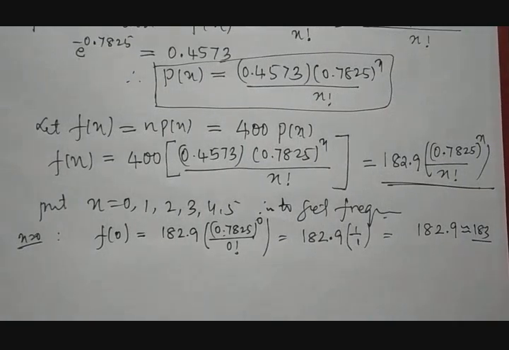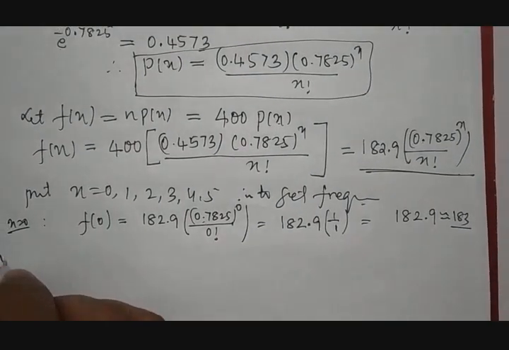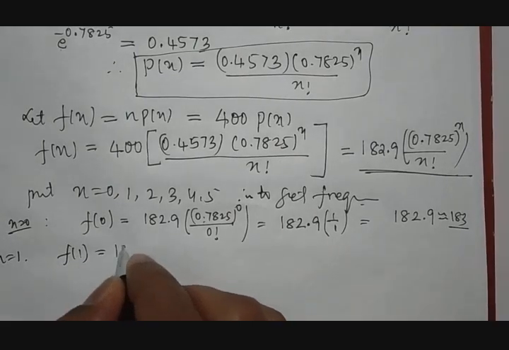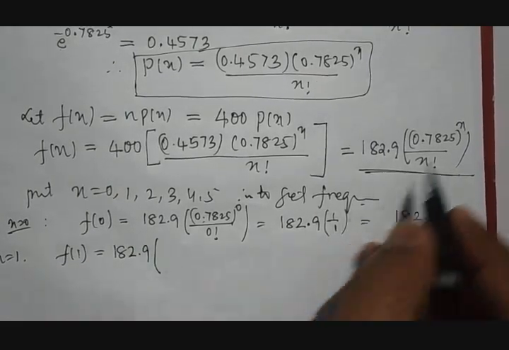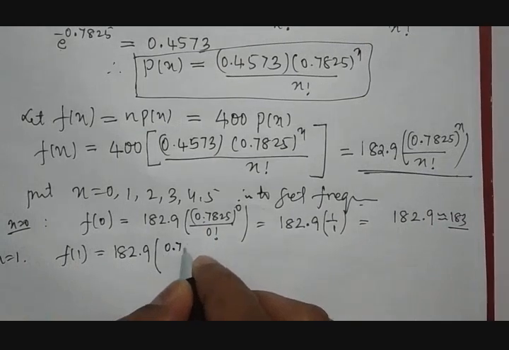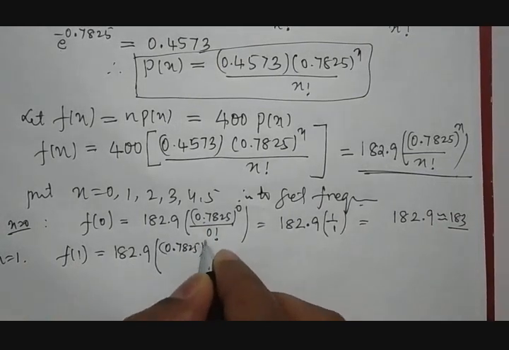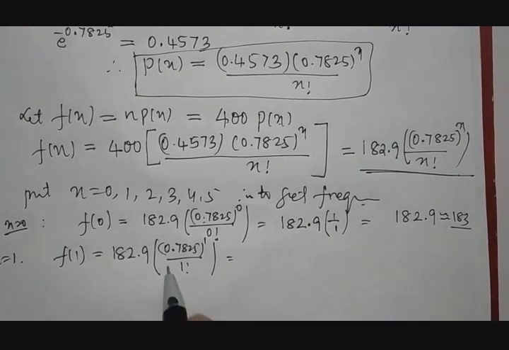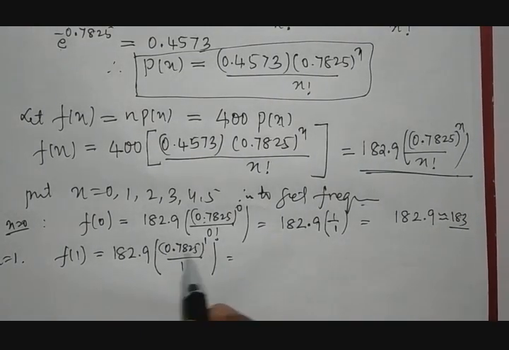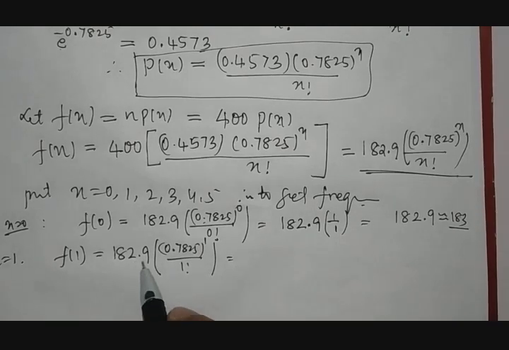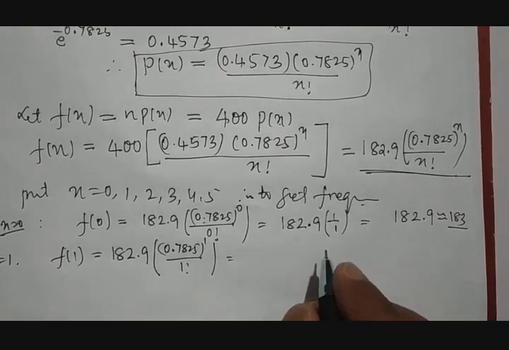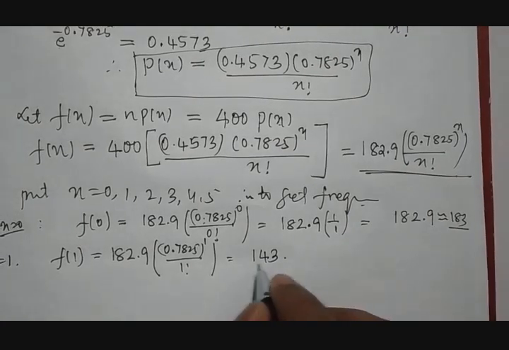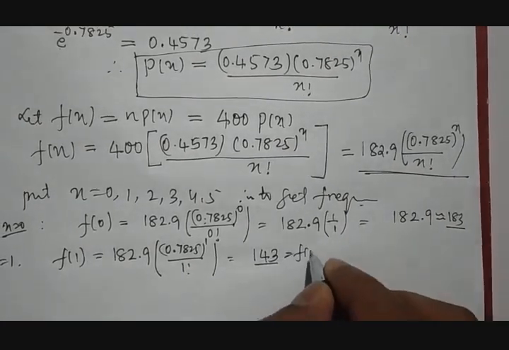Similarly, put x equal to 1. If you put x equal to 1 in this case, then f of 1 is equal to 182.9 into 0.7825 raised to 1 divided by 1 factorial. 1 factorial is equal to 1. Then 0.7825 raised to 1 will be 0.7825, that into 182.9. If we calculate, then that becomes 143. Okay, this is f of 1.